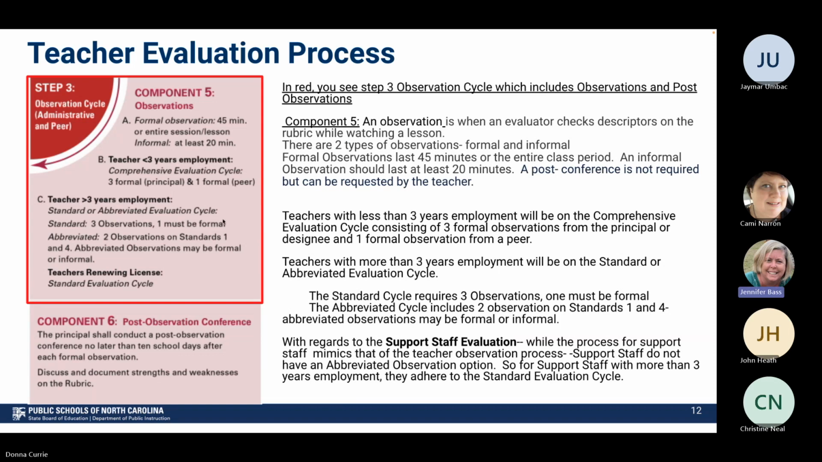Teachers with less than 3 years of employment will be placed on a comprehensive evaluation cycle. This cycle consists of 3 formal observations from the principal or their designee, and there will be 1 formal observation from a peer. Teachers who have more than 3 years of employment will be placed on a standard or an abbreviated evaluation cycle. The standard cycle requires 3 observations, and 1 of those must be formal, which means 45 minutes. The abbreviated cycle includes 2 observations on standards 1 and 4. And these abbreviated observations may be formal or informal.